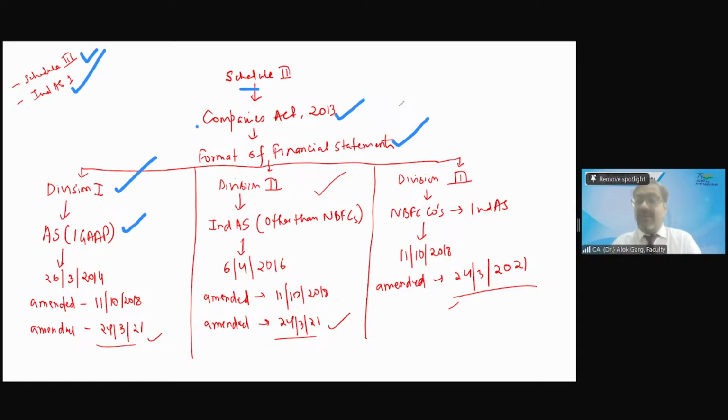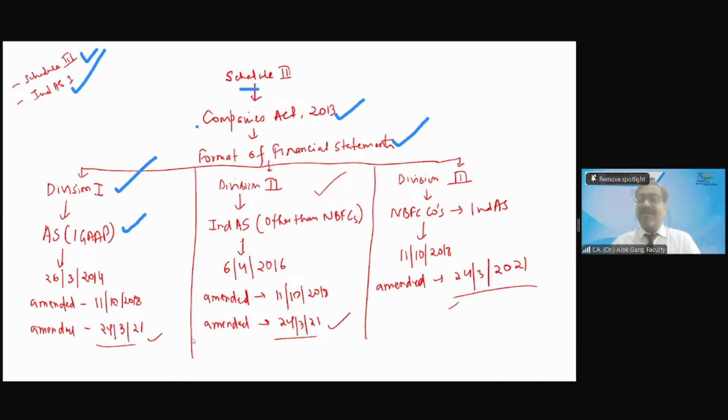Okay. So, Praveen, what is the third example? The third example where the companies are applying accounting standard today also is banks, is insurance companies. Yes or no? Yes, sir.